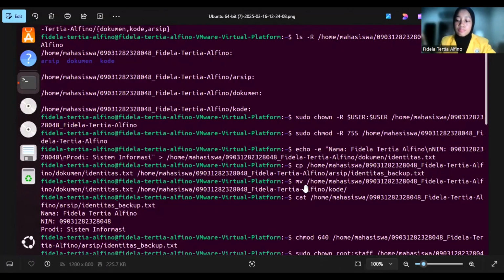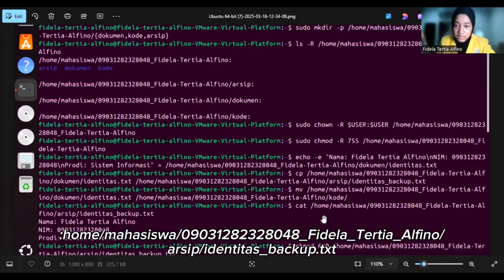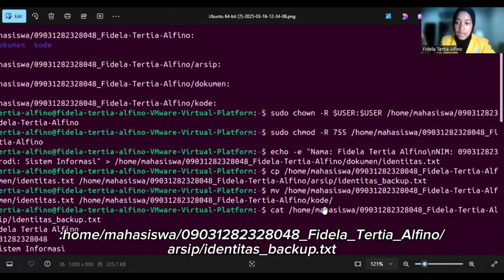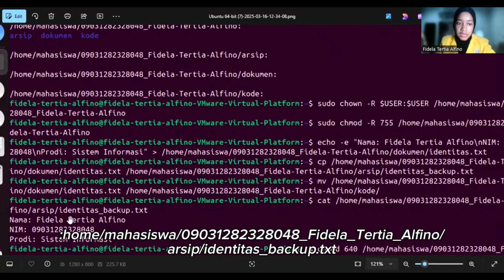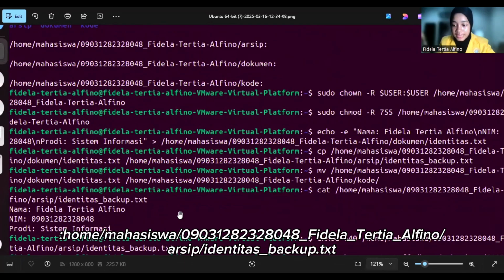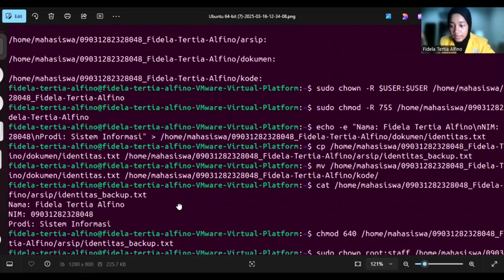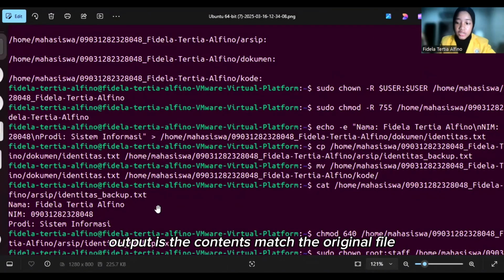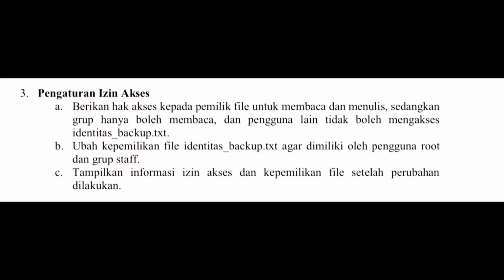So for displaying the contents of identitas_backup.txt in section D, we use the code cat /home/mahasiswa/nim_my_name/arsip/identitas_backup.txt, and the output is nama Fidela Terti Alvino, NIM 091312823848, and the prodi is sistem informasi. The analysis from this output is that the contents match the original file, confirming that the copy operation was successful.